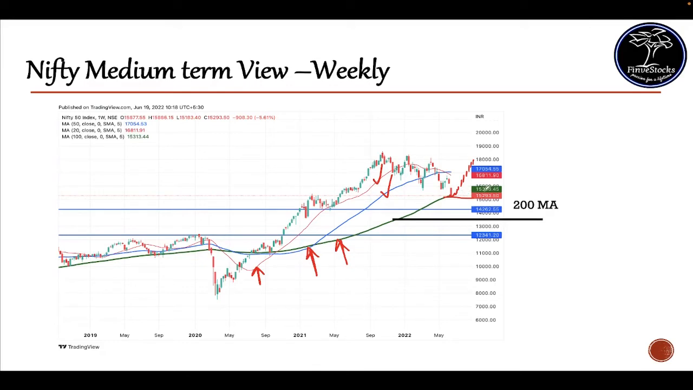If it breaks the 100-week moving average, the next level is the support of 14,262. That is over this zone. If it is coming down, it can reverse from this line. In my view, it should retrace from the 14,260 level.